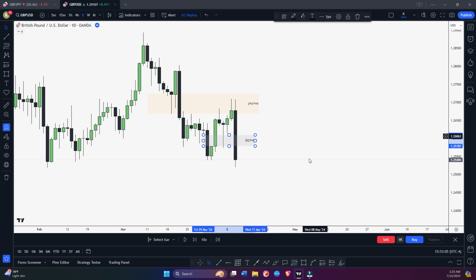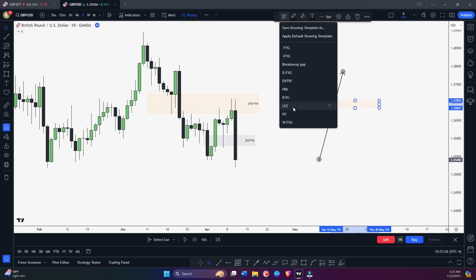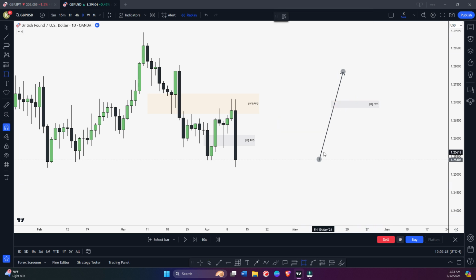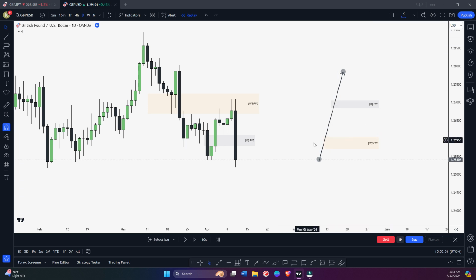Now listen to me carefully as well. Let's illustrate first. Let's say price moves, and the same applies on the bearish side. Whatever example I'm showing you on the bullish side applies on the bearish side as well. Let's say we have this price movement, and here we created a daily fair value gap. We also have this weekly fair value gap, for example. Not always is it going to reject, and not always is it going to tap the full weekly fair value gap.